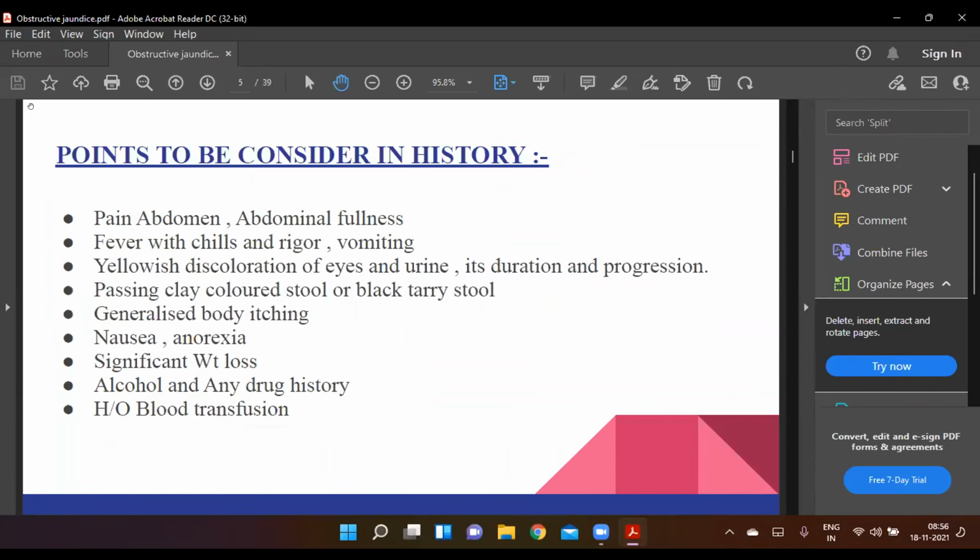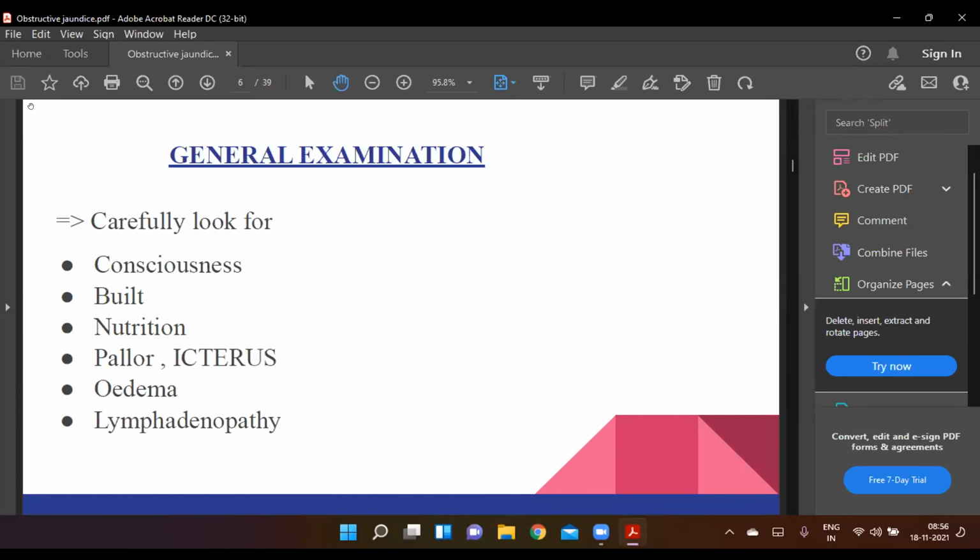So we start with the history. The points to be considered in the history for the diagnosis will be pain abdomen, abdominal fullness, fever with chills and rigor, vomiting, yellowish discoloration of eyes and urine, its duration and progression, whether the patient is passing clay colored stool or black tarry stool. We ask for generalized body itching, nausea, anorexia, significant weight loss, alcohol and any drug history, and any history of blood transfusion.